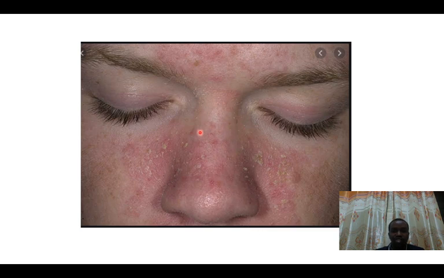So as you can see, this is the face of a lady that has been affected by seborrheic dermatitis, and if you're not very careful, you will see some scales, erythema area. This area is erythematous because there is an inflammatory process going on, and these are the nasolabial folds. The nasolabial folds here are the lines sliding from the nasal area to the labial area of the mouth. These are the nasolabial folds that are affected.